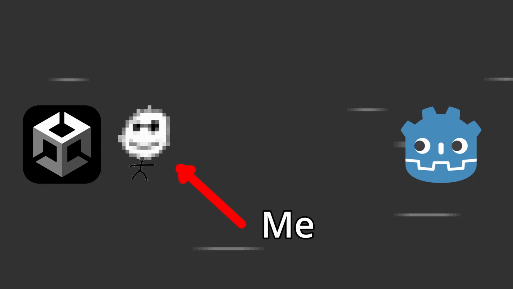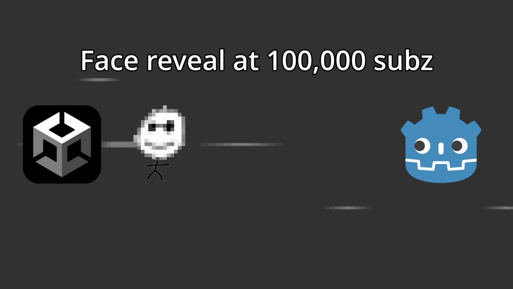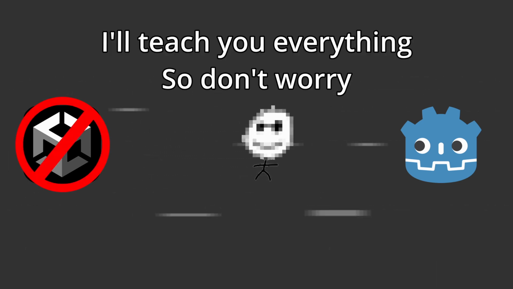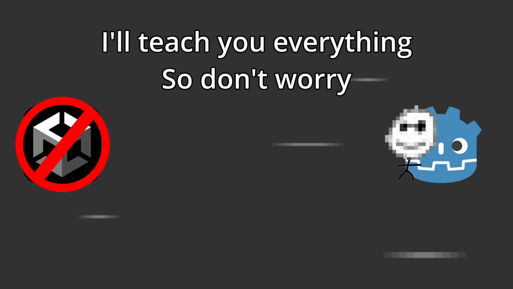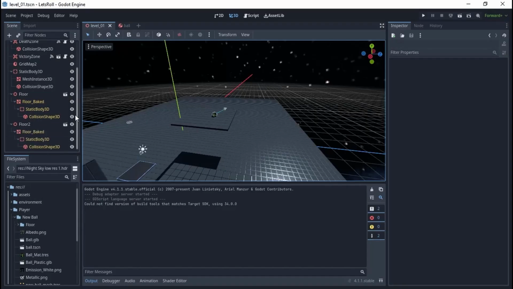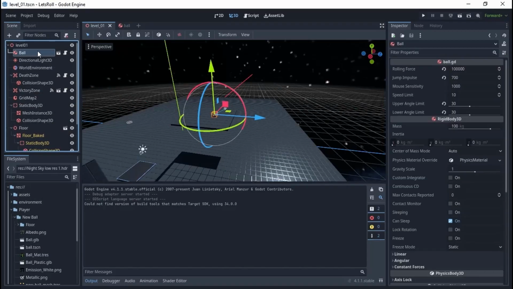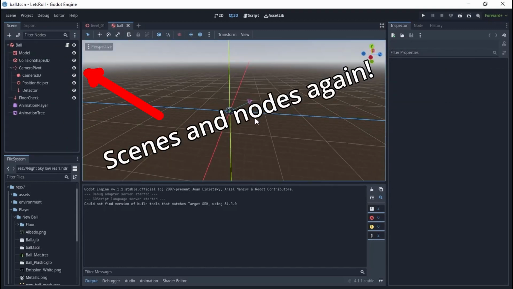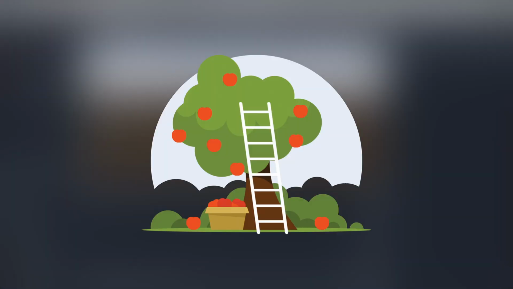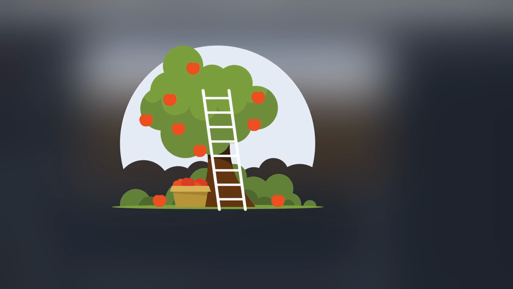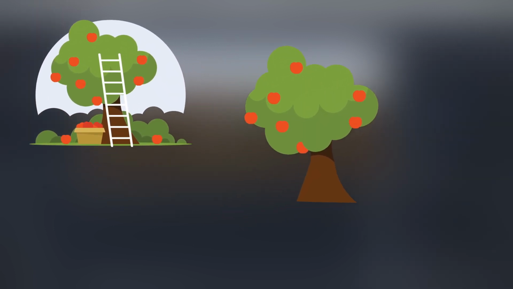If you're like me, a Unity user migrating to Godot, you must stop thinking about Godot in Unity terms. It just makes your life much easier and your progress much faster. In Godot, every object or entity is a scene, and a scene is a hierarchy of nodes and scenes. Consider an apple tree in a garden. It's a hierarchy. If the garden moves, the tree moves, and if the tree moves, the apple moves.